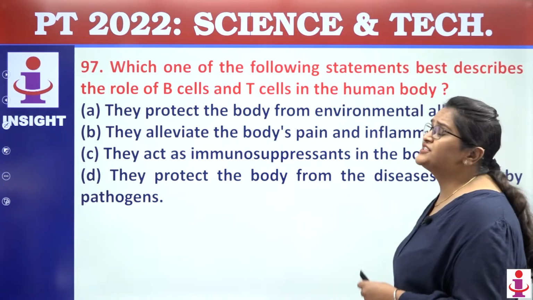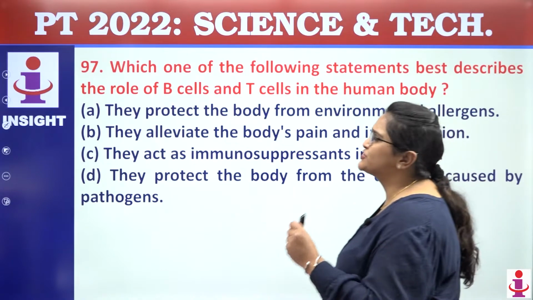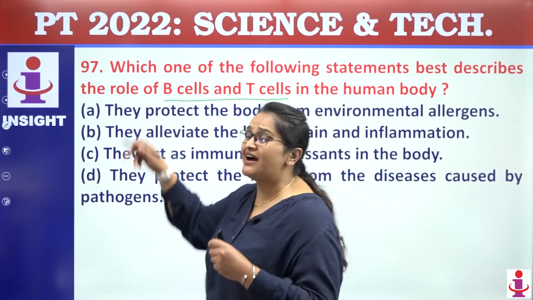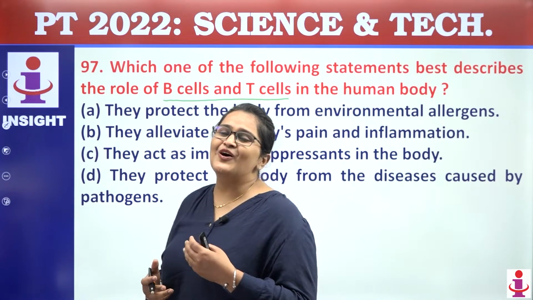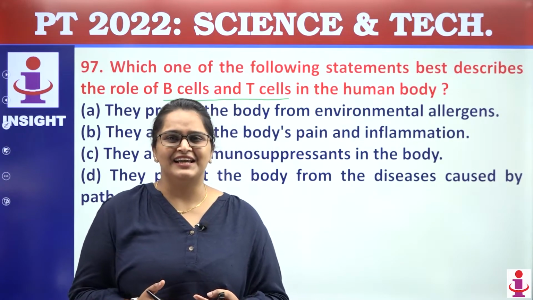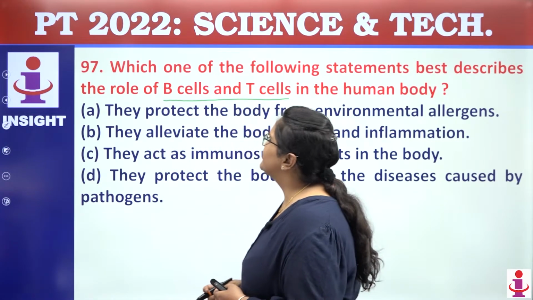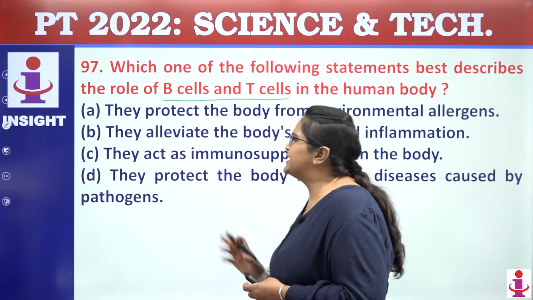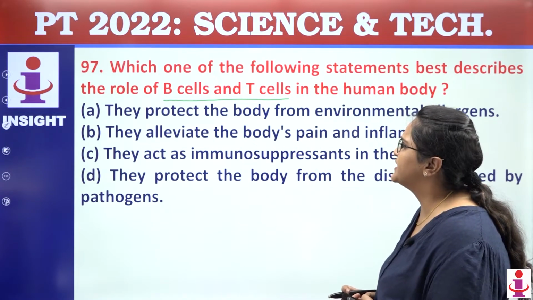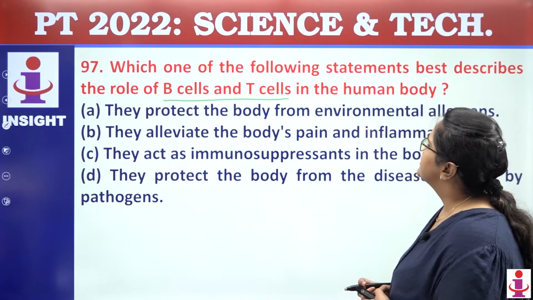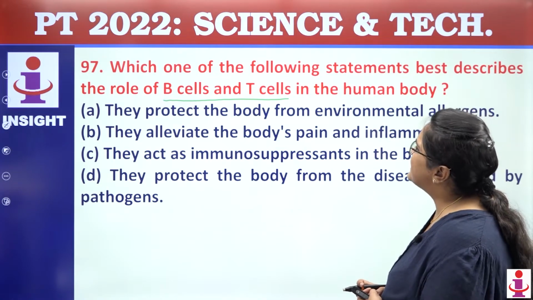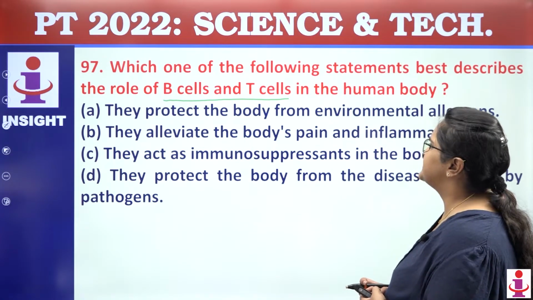Moving towards the next, a very easy question. Again, this question was new; you can say this question is asked because of COVID-19. You have to tell which of the following statements are correct. Which of the following statements best describes the role of B cell and T cell?